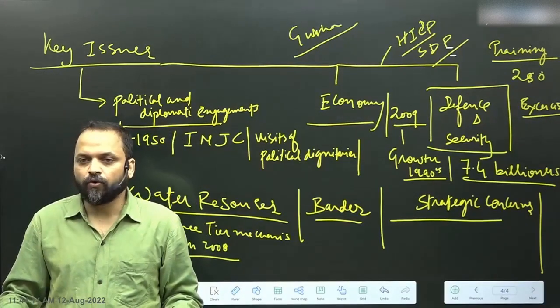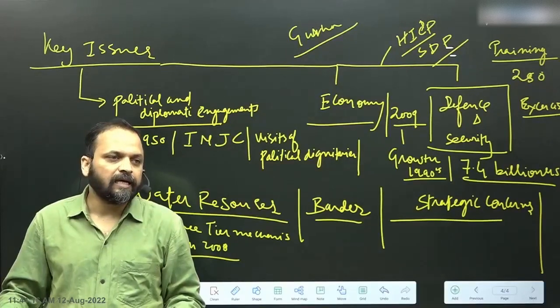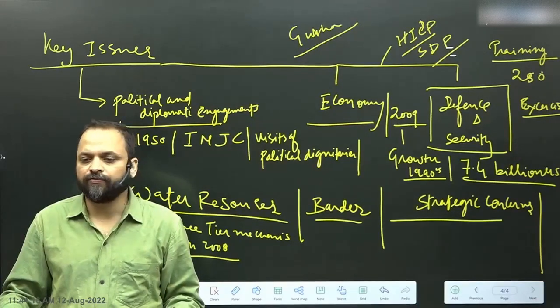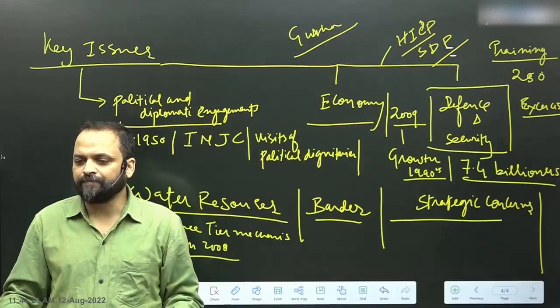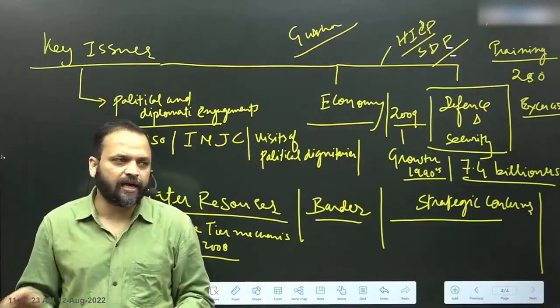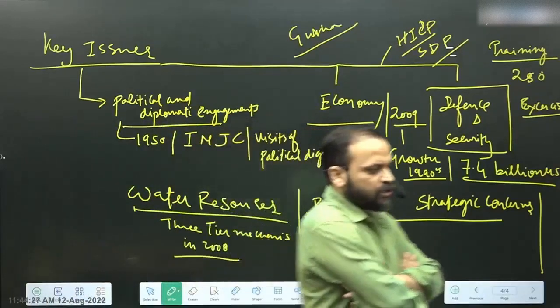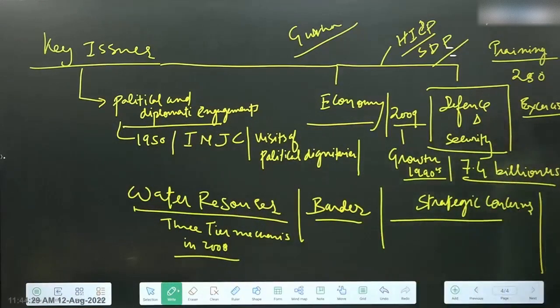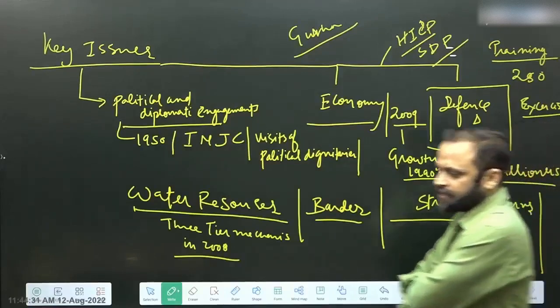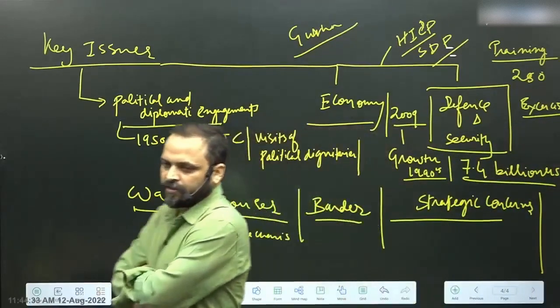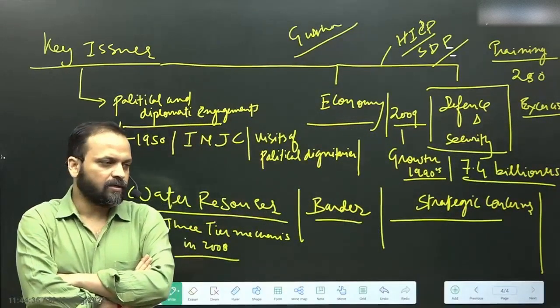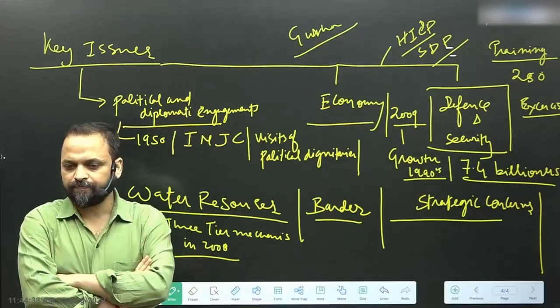Secondly, focus should be on implementation of long pending projects such as the Pancheshwar Dam project.